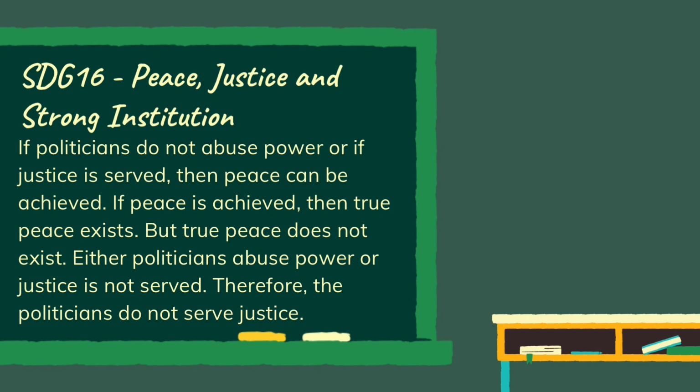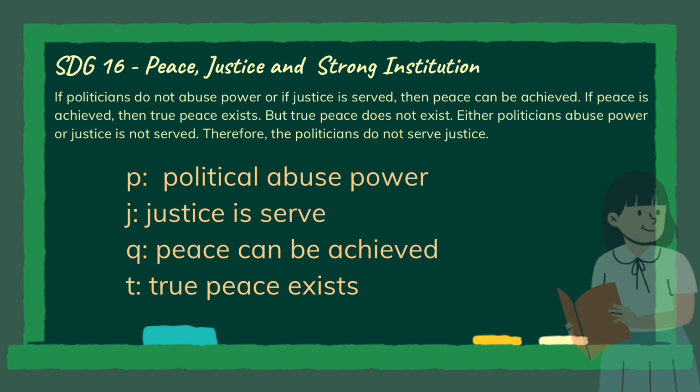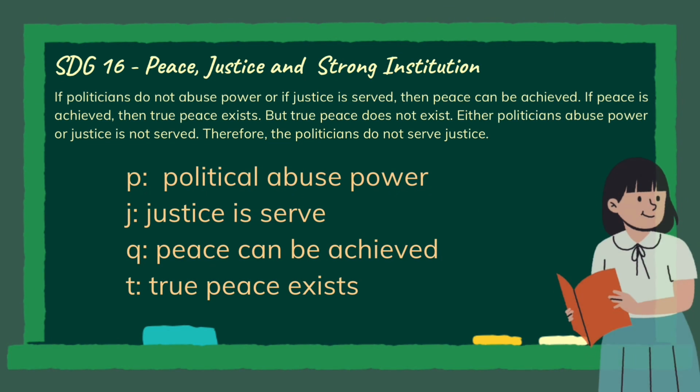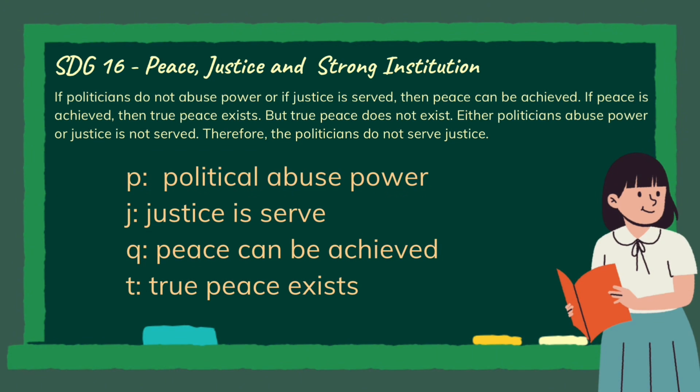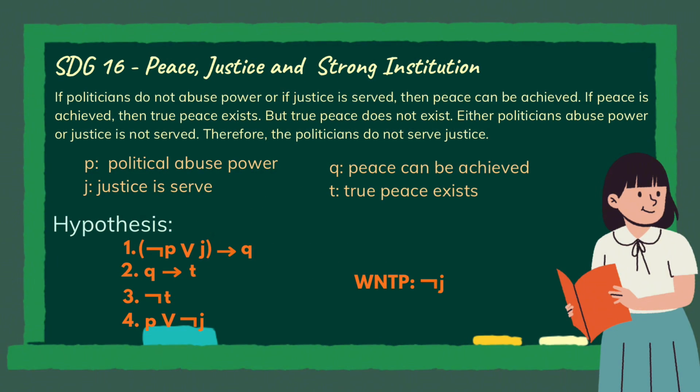And here's our propositions. P: politicians abuse power. J: justice is served. Q: peace can be achieved. And T: true peace exists. First hypothesis, if politicians do not abuse power or justice is served, peace can be achieved. Negation of P or J implies Q. Second, if peace is achieved, then true peace exists.